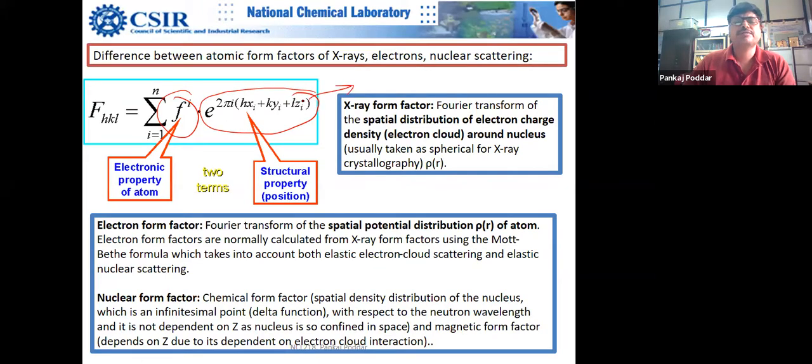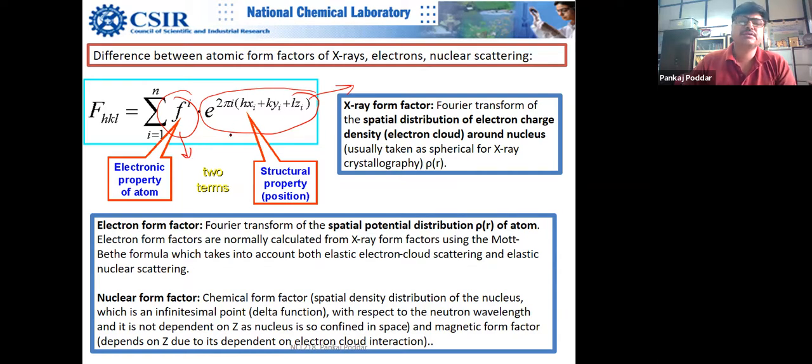Suppose you take a cobalt oxide crystal or zinc oxide crystal. This property is your material-specific property. And this parameter is specific to the element. For example, it will be different for platinum or gold. It has nothing to do with the structure.